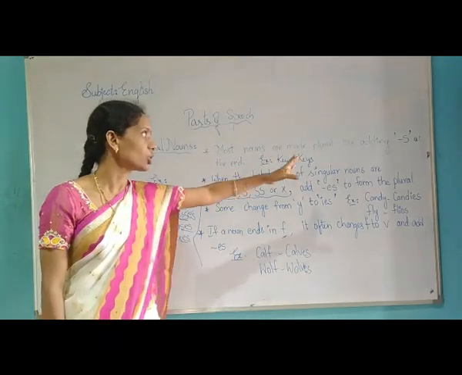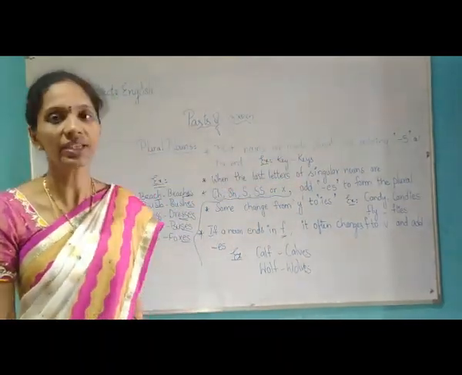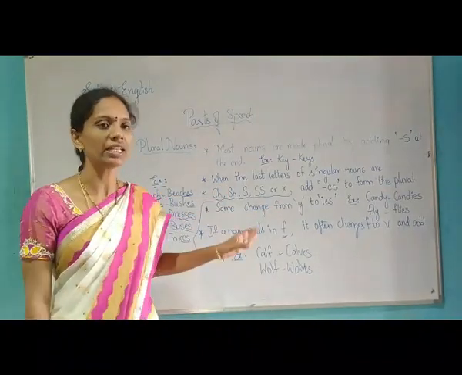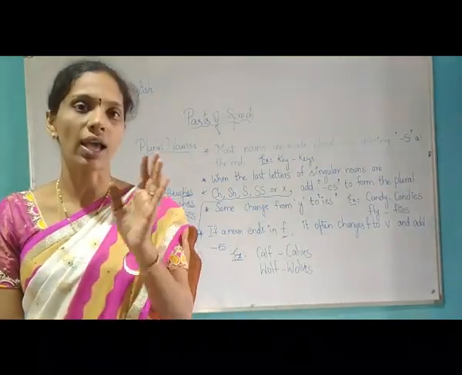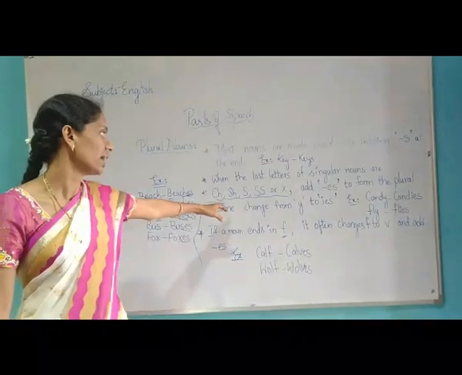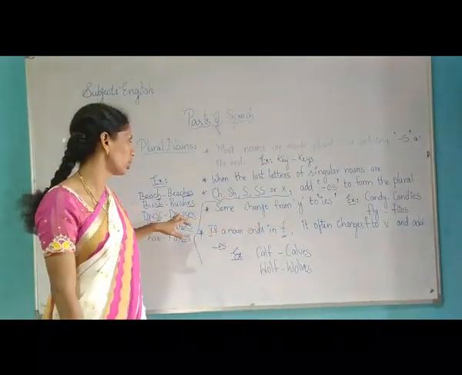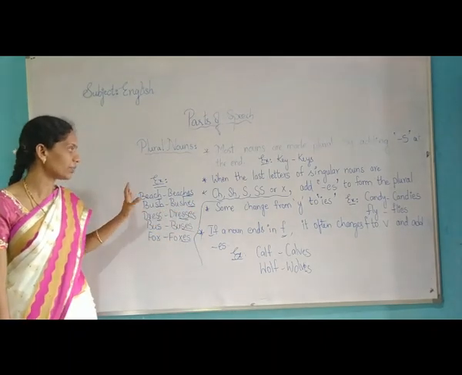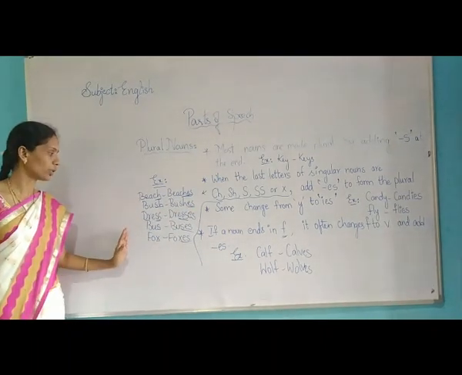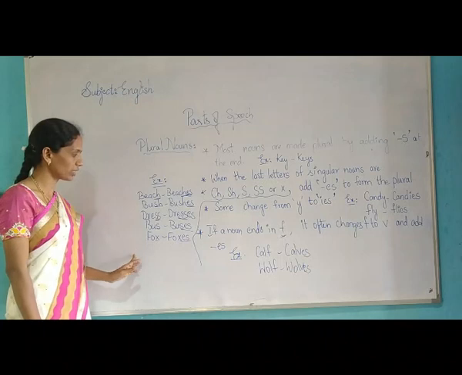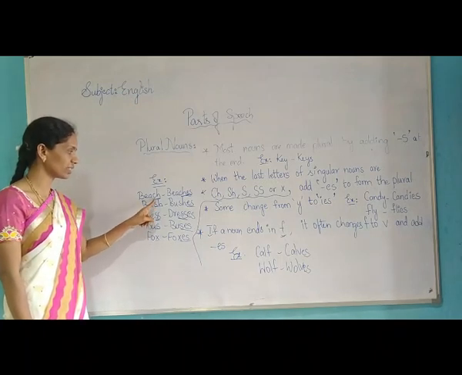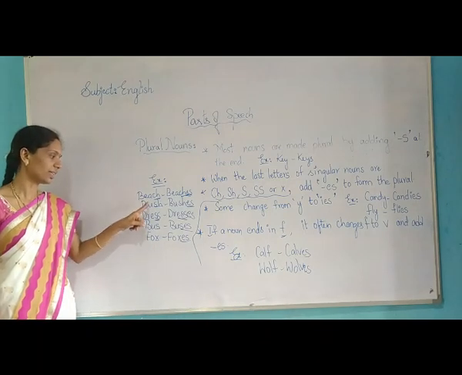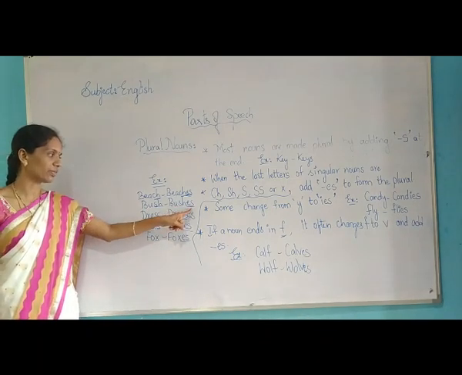Children, I said most of the plural words will have S endings. Coming here, singular nouns ending with CH, SS, S, X and SH will always take ES. Here are some singular nouns, and those endings are CH, SS, SH, S and X. These endings should be added with ES.